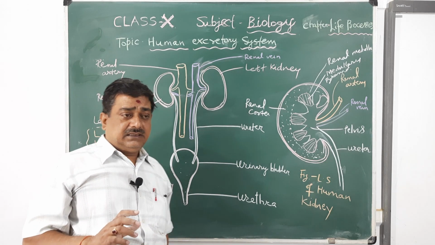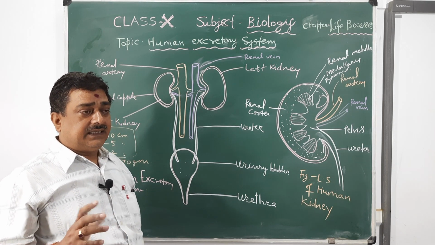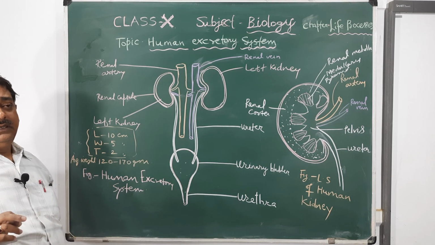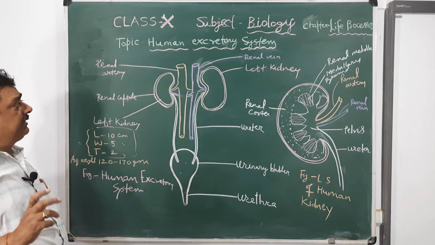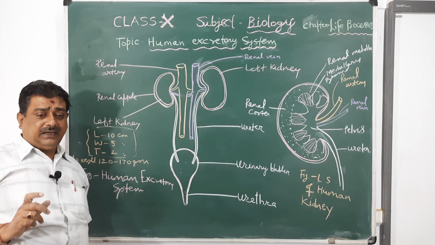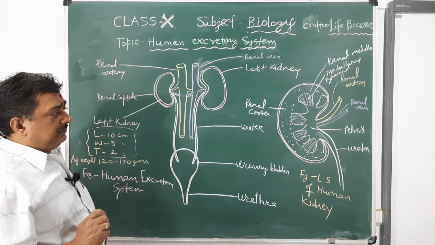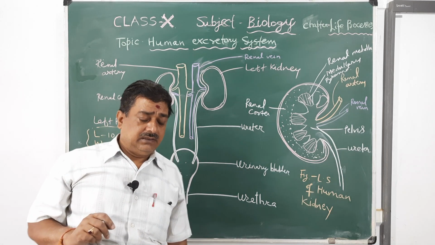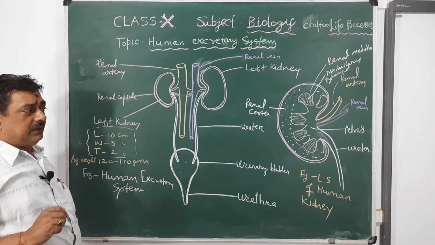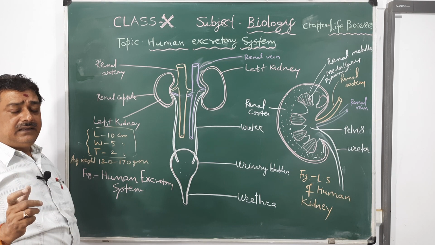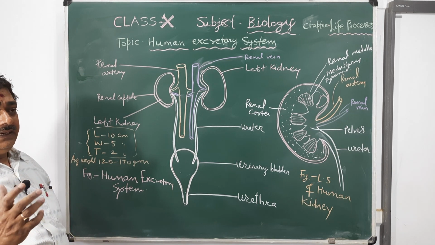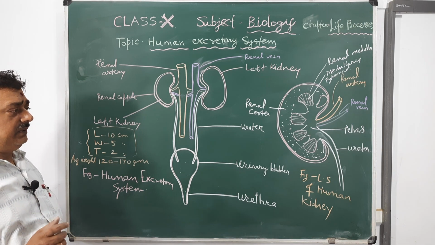In many organisms, excretory organs are different, like flame cells and nephridia. In earthworm, nephridia is the excretory organ. Earthworm is very common, and its scientific name is Pheretima posthuma. There are three types of nephridia in the earthworm: integumentary nephridia, septal nephridia, and pharyngeal nephridia, and they are located at different positions inside the earthworm.